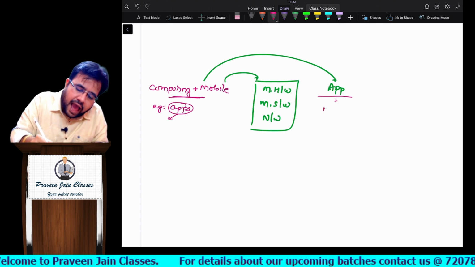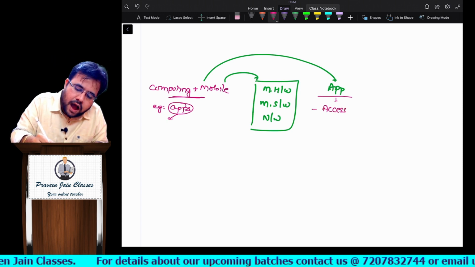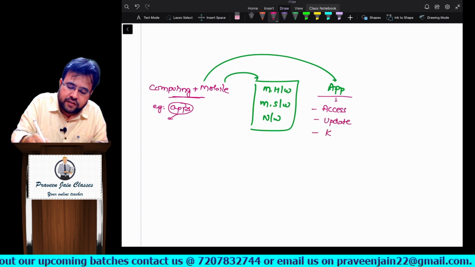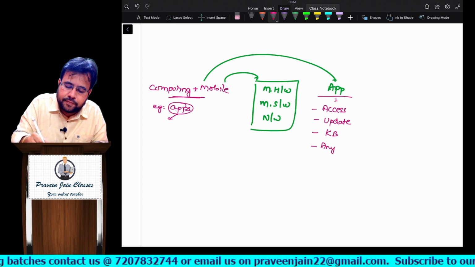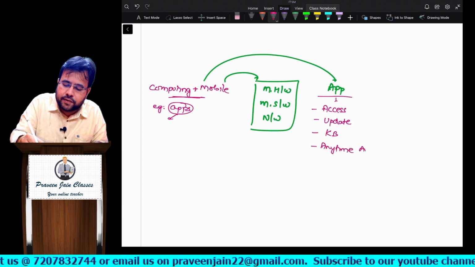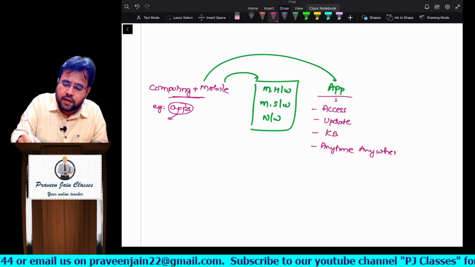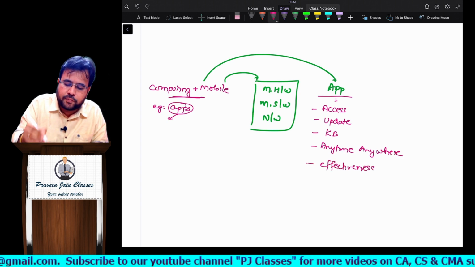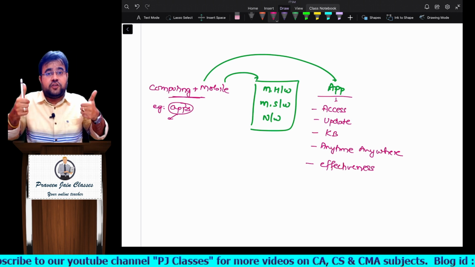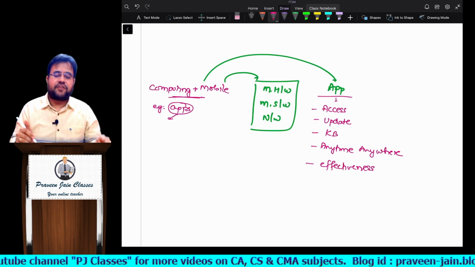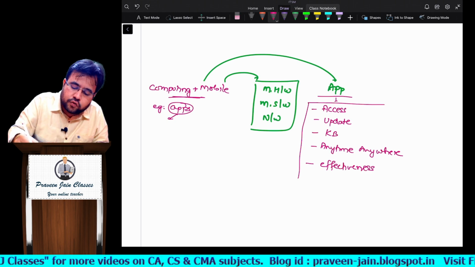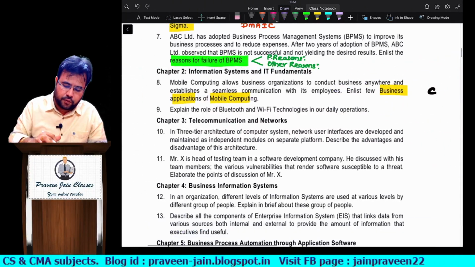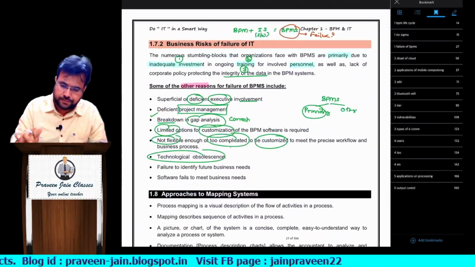What are those, sir? Access, update, knowledge base, anytime, anywhere, hence effectiveness will improve. So can I say what was the point, sir? Access, update, knowledge base, anytime, anywhere, hence effectiveness will improve, sir. So these are those 5 keywords which you have to remember for business application. If required, I'll just show you that answer also, sir.